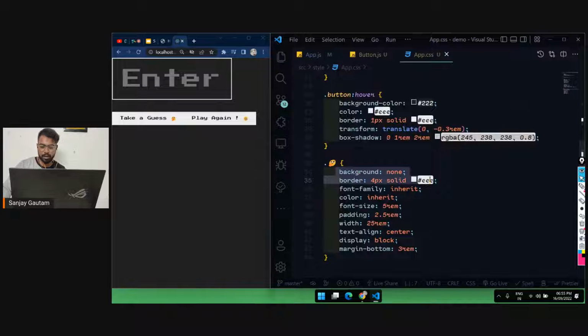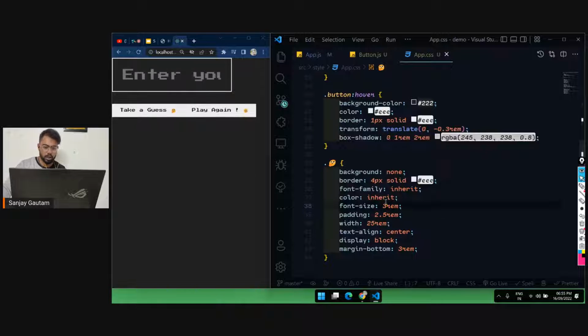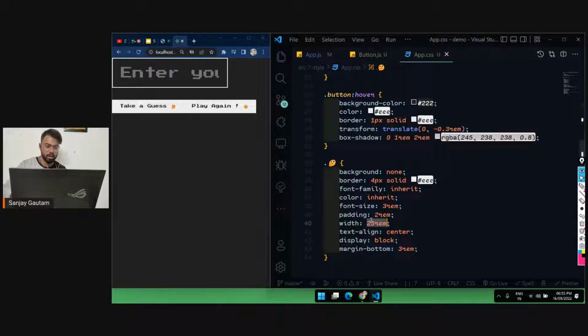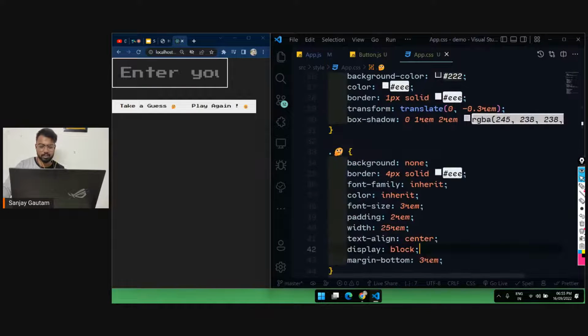So the CSS: background none, a little bit of border. I'm just going to reduce the size here. So for font, I just want to have 3 rem, and padding, I'm just going to decrease a little bit. Width is good enough, and okay, text-align center and display block, margin bottom. Yep, nothing so fancy, very basic styling. If you are confused with this styling, just take up the session for HTML and CSS.